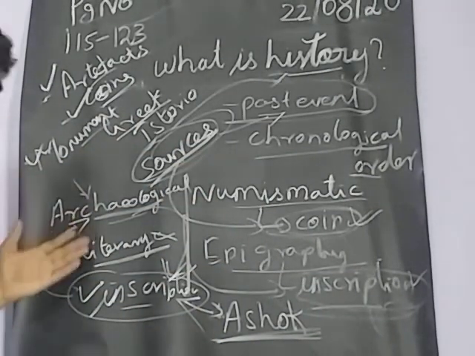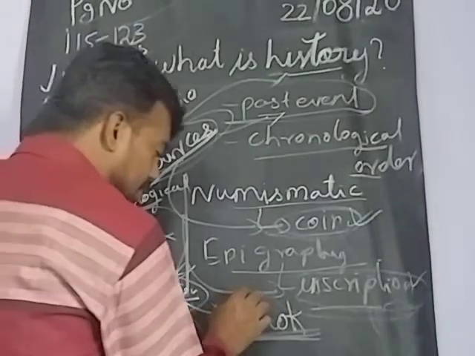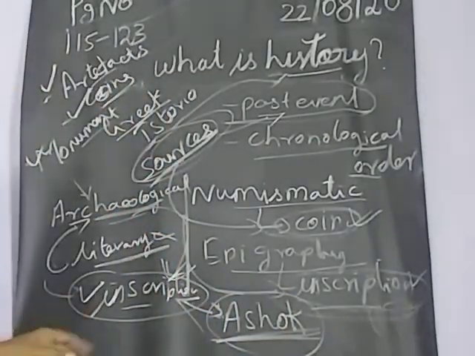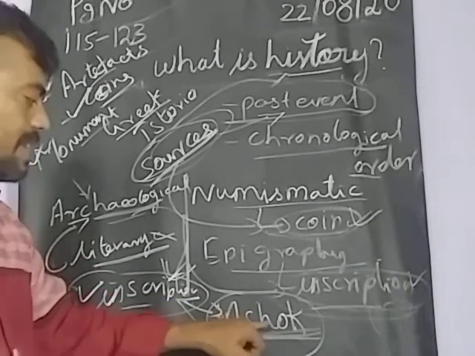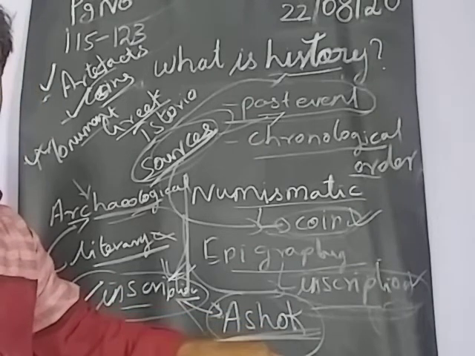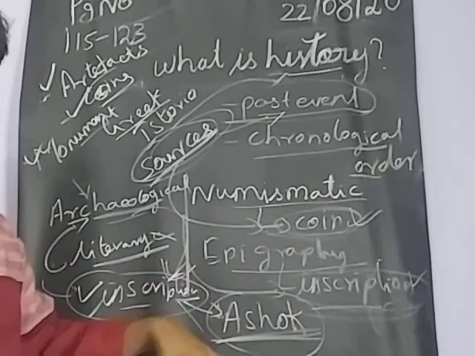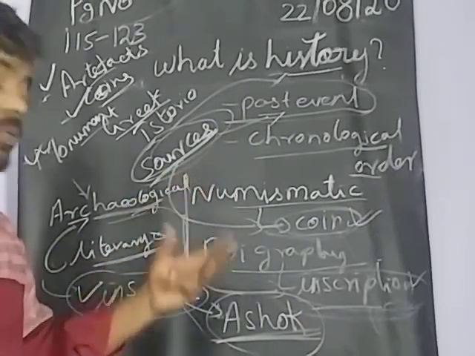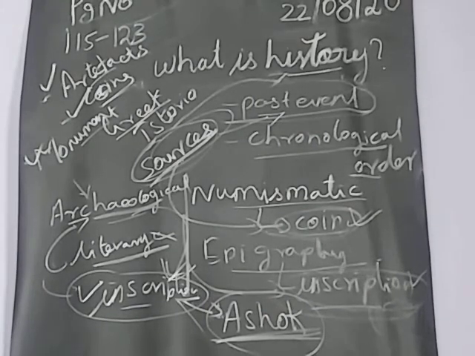So based on the inscription we are getting the data about our older people, especially Ashoka's inscriptions. Okay, from which they prepared, which was founded by Ashoka, the Sarnath pillar. In that Sarnath pillar, a four-faced lion is there. That is a symbol of our central government. Maximum of this we are using from Ashoka's kingdom only. Sarnath pillar. Okay.